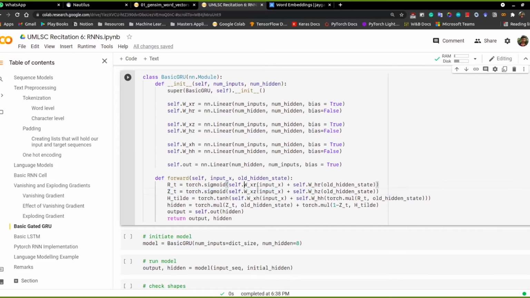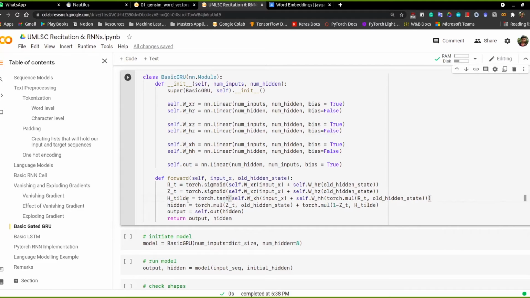So if you see, it's the same two layers, but both of them have different objectives. One is about how much information we should discard from the previous hidden state, and the other is more focusing on how much of the new state we should include in the hidden state that we will obtain and pass on to the next time step. And we then obtain the H tilde, that is a combination of the previous hidden state multiplied by the reset gate, and also the input that we have passed to a neural network WXH, and you apply a tanh non-linearity there.